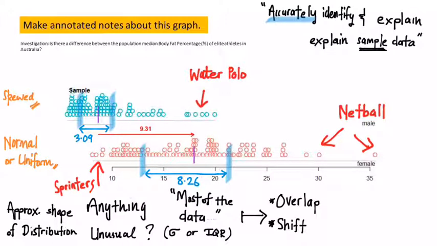Now, the next thing we want to look for is an overlap or a shift of most of the data. What does that look like? Here we go. This green bit here, there's a gap between where most of the data sits. You would expect most male athletes to be within that range of most of the data, within that 3.09 area, and you would expect most of the females to be within that 8.26% range area.